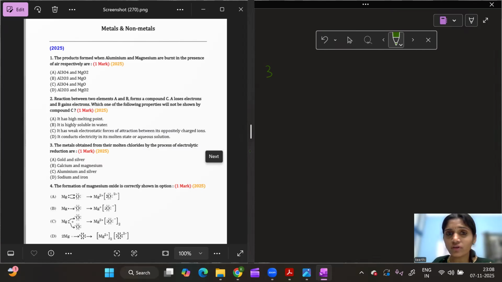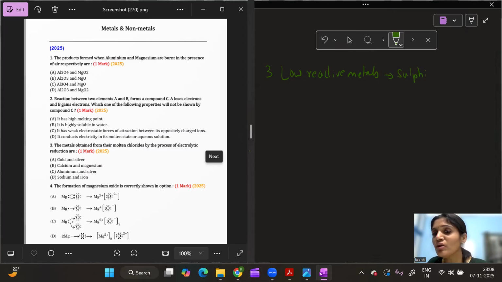Before going further with this question, let us quickly see the extraction process of all the metals in the reactivity series. You know that all the metals are categorized into low reactive, moderately reactive, and highly reactive. If we quickly see the low reactive metals in the Earth's crust, their ores are usually sulfides.